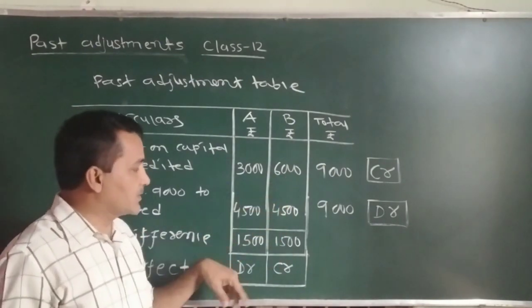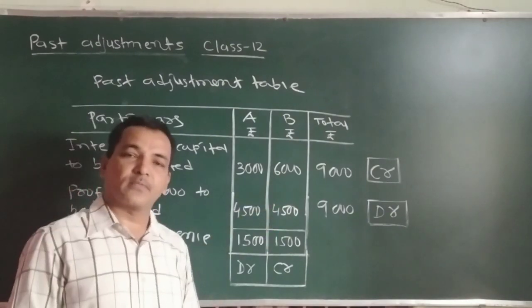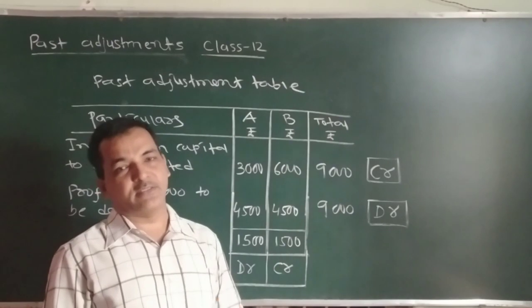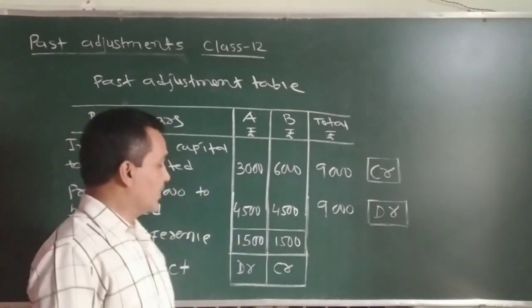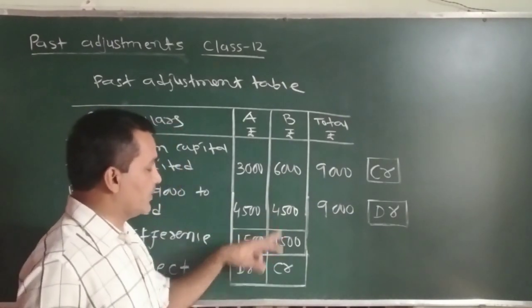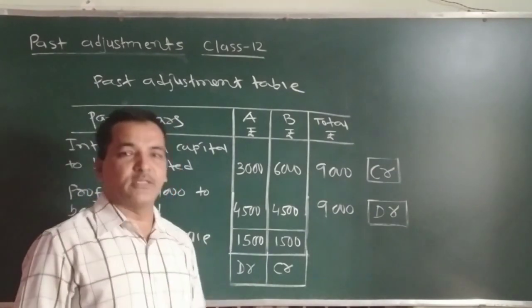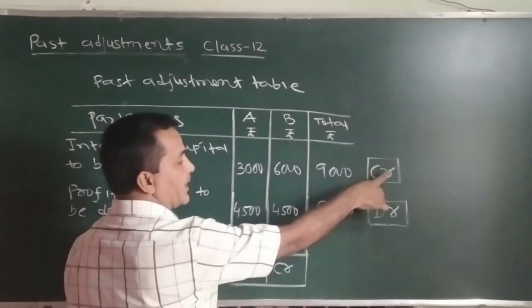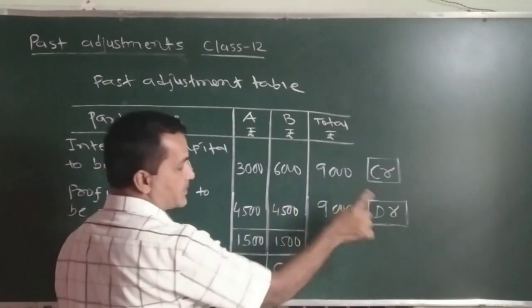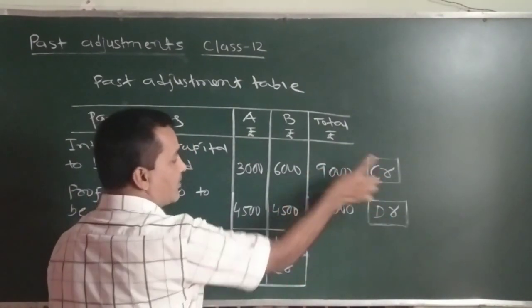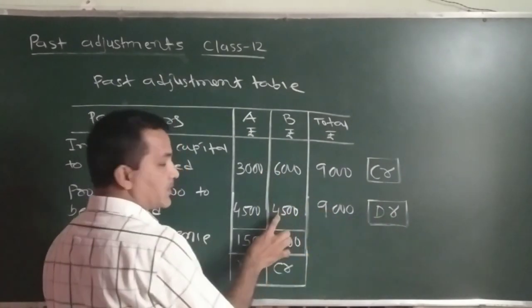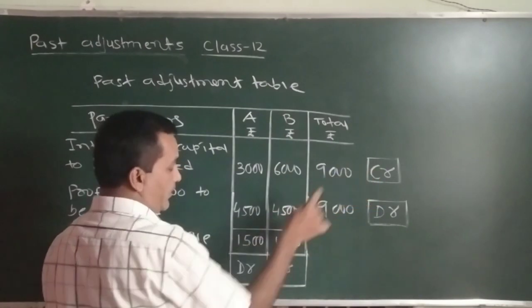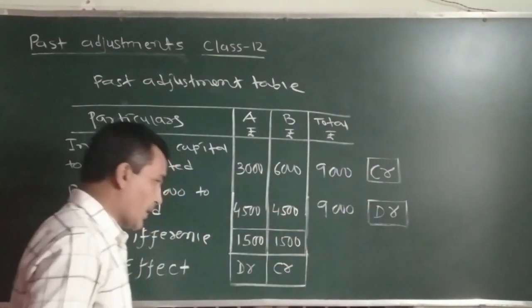So here the case is less credit is given, and as I told you earlier, if any amount is credited less, we should credit. So 1,500 is credited less, so we credit. If you don't understand in this way, then we have a second way. 6,000 is credit effect, 4,500 is debit effect, credit amount is more, debit amount is less. So 1,500 difference of these two, this credit effect should be given.